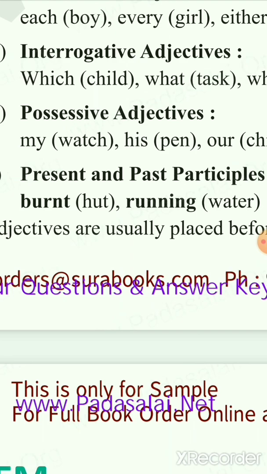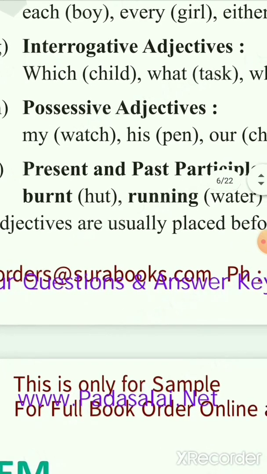Then when we say the hut will be burned, adu erikkapadum, it will happen, may happen. So in that case it is future tense. It is representing the time. Eppo nadandhathu, when it happened. Here you cannot say the burnt hut. So on seeing the burnt hut, I cried. On seeing the burnt hut, it is not telling about the action when it happened, but it is telling about the hut. Hut enna nilamaiyil irukku, it has been burnt by somebody. So it is detailing the hut, that it has been burnt. So it is a participle.